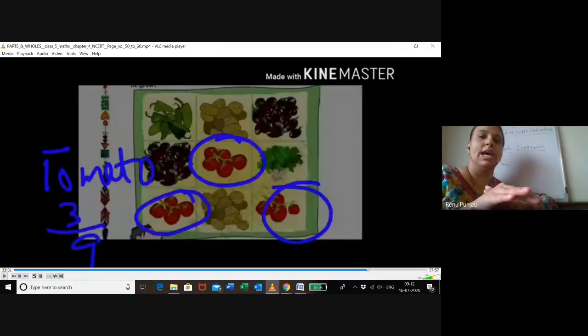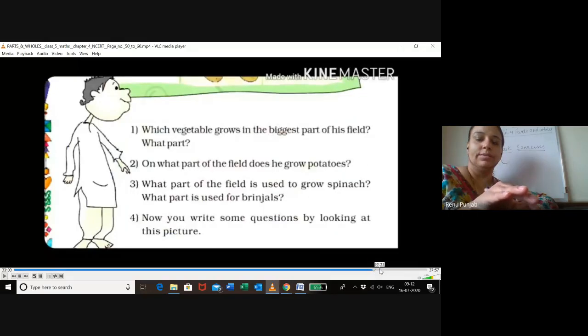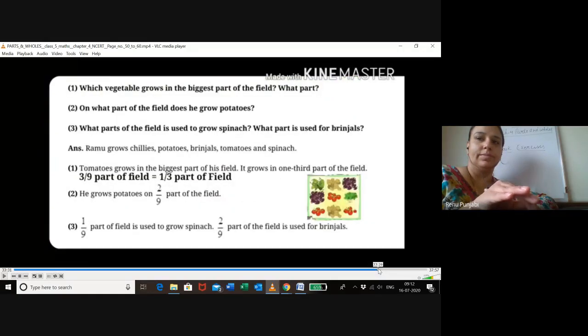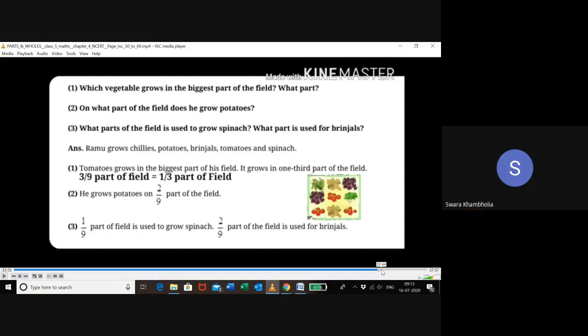See, this we have done: 3/9 of tomatoes. He grows 2/9 part of the potatoes, 1/9 spinach, and 2/9 brinjal. Now tell me, Swara, can you make a few questions on it?